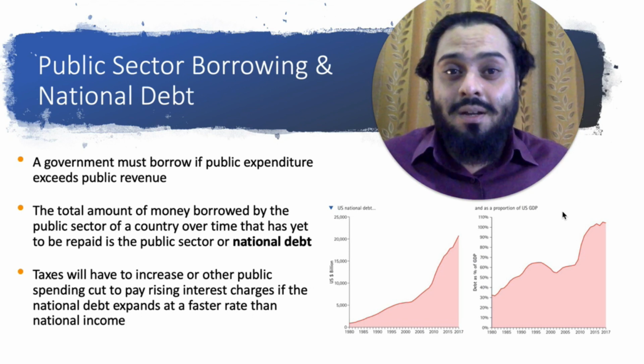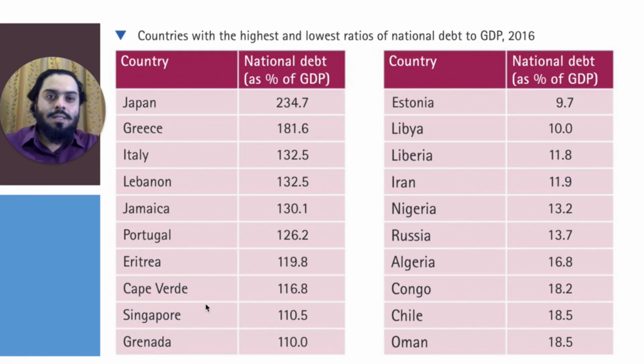However, many developed countries around the world have high debt. Over here, we can see countries with the highest and lowest ratio of national debt to GDP as of 2016. Now you can see some of the countries with the highest debt are countries like Japan with 234% debt. So their debt is more than twice the size of their economy. Similarly, Greece, Italy, and some of the countries with the lowest national debt as a proportion of their GDP are countries like Oman, Chile, Congo, Algeria, and so on.